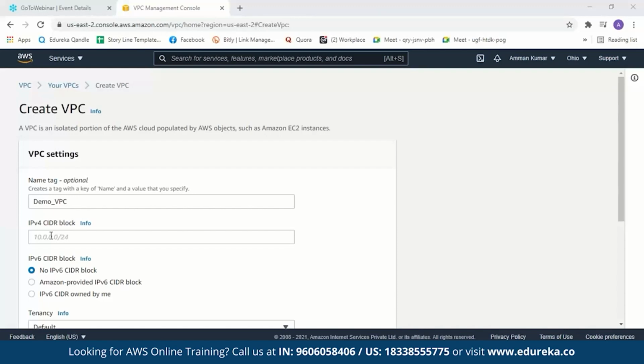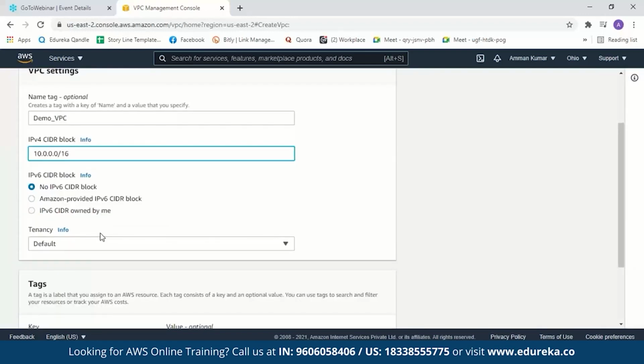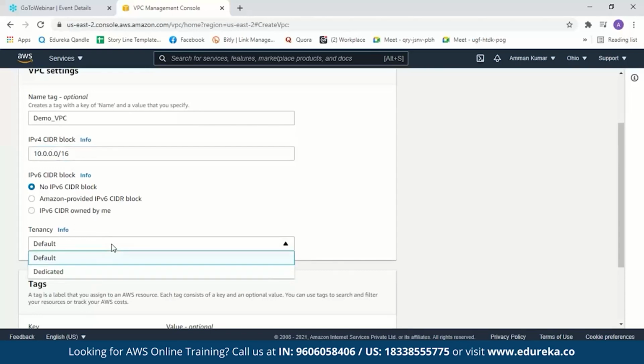We will go for the primary CIDR block, which is 10.0.0.0/16. Mentioning 16 over here means 16 bits are reserved for my VPC network. Now we'll go with the default. I do not want any IPv6 CIDR block. Next we have tenancy. Here you can see we have two options: one is default, the other one is dedicated. What dedicated means is you can run your instances in your VPC on a single tenant or dedicated hardware. So we'll just stick to default here and create a VPC.